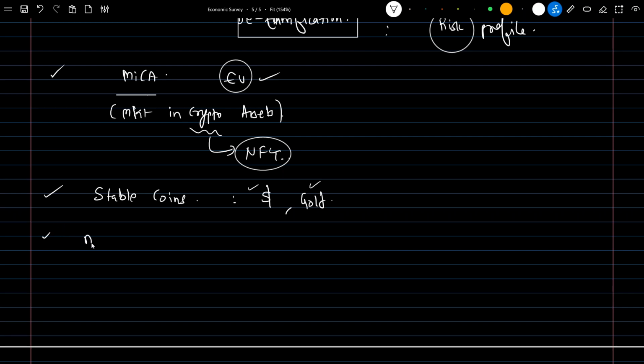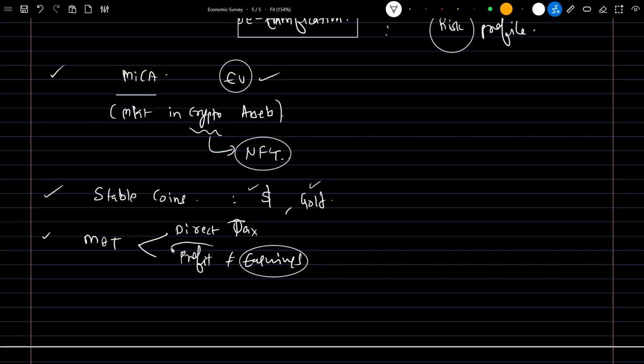Next, what is the minimum alternative tax? What we need to remember with respect to the minimum alternative tax is, first, that it is a direct tax. Next, it is imposed on book profit, not on earnings. Normal income tax is imposed with respect to company earnings, whereas MAT is imposed with respect to book profits. In India currently it is around 15%, whereas corporate tax is almost 22%.